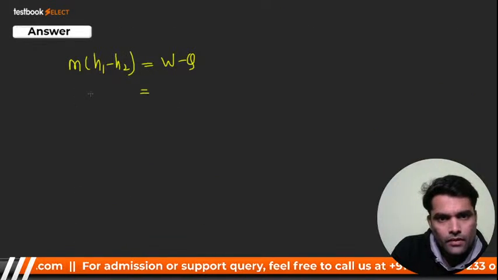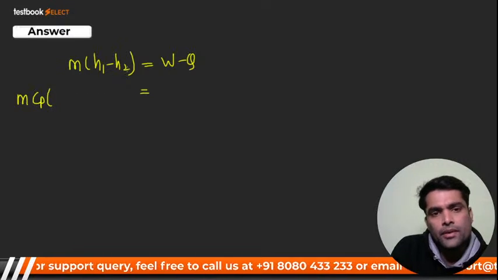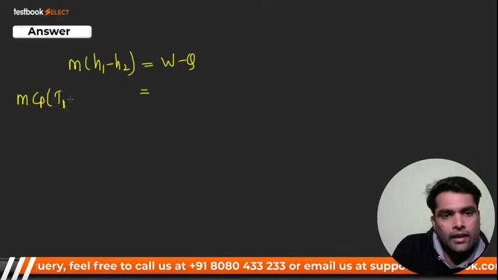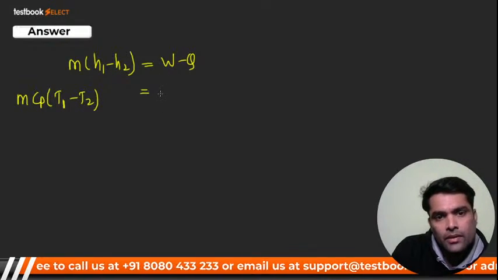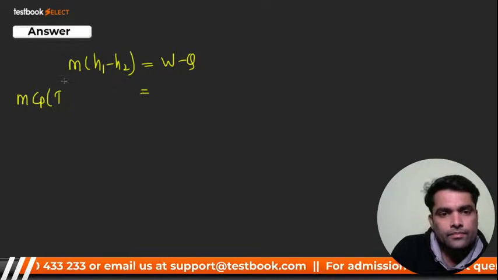h1 we can write as Cp T1, and h2 as Cp T2. Cp will be common, so I can write T1 minus T2.